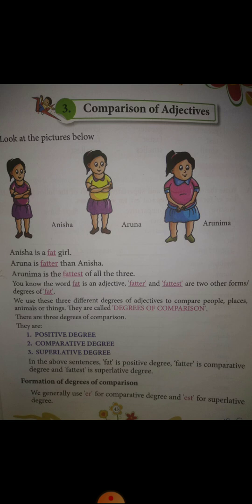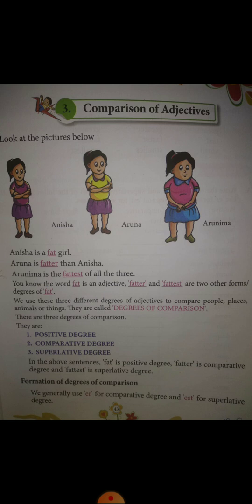Whereas in the second sentence, we have compared Aruna with Anisha. So we have compared two girls, Aruna and Anisha. So it is comparative degree because we are comparing two girls. And the third is superlative because when we compared Arunima with all the three girls, she became fattest. The word fat became fattest. So it is called superlative degree. Alright.